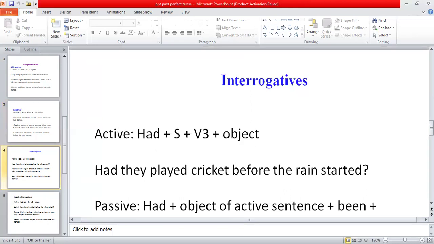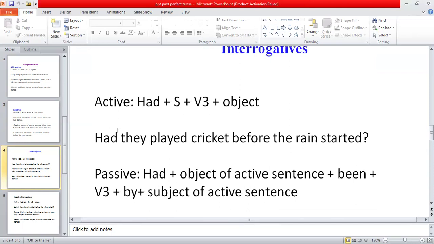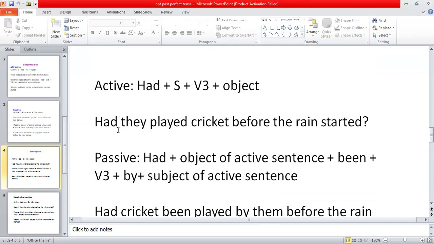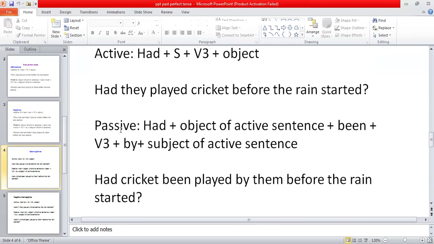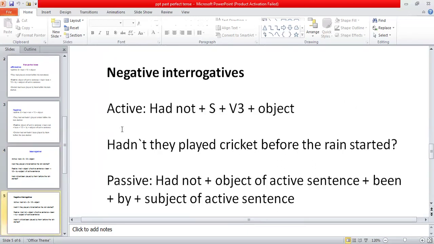Then we come to the interrogative sentences. The interrogative sentence of past perfect tense has had plus subject plus third form of the verb plus object. Had they played cricket before the rain started? And when we change it into passive, the structure formula will be that had will come in the beginning of the sentence, and the rest of the sentence would be the same: object of the active sentence, then had been with the third form, and then the subject of the active sentence. Had cricket been played by them before the rain started?